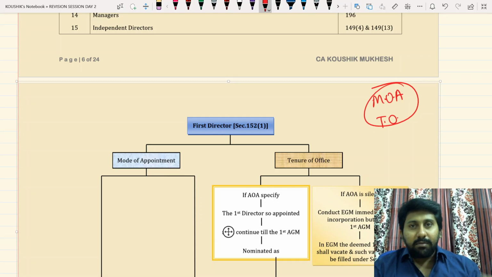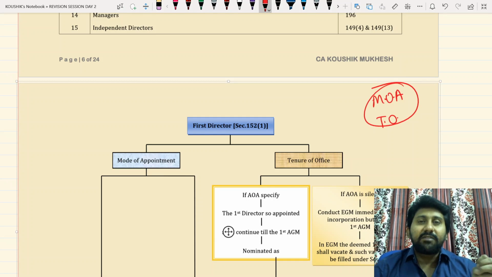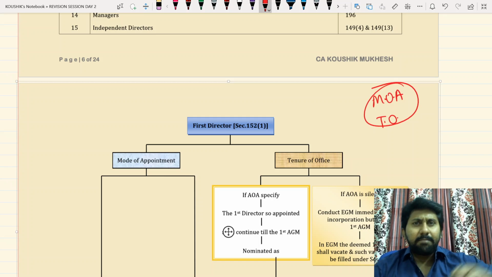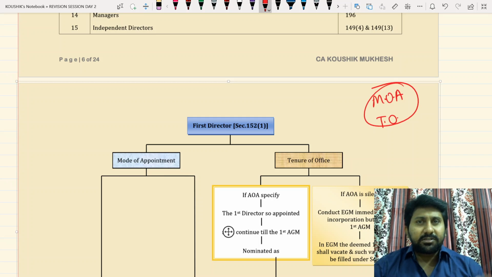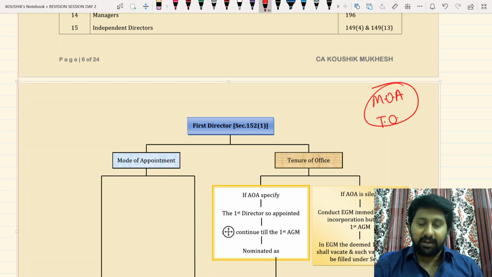In normal class sessions we refer to everything from the Bare Act and try to reinterpret that. Since this is a revision session, keep the Bare Act aside. If you read the Bare Act in a revision session, then there will be no difference between a revision session and a normal session. In a normal session we go through the Bare Act very clearly and in depth. In a revision session, you already have an idea about who is the first director. Let us revise the concept very quickly.